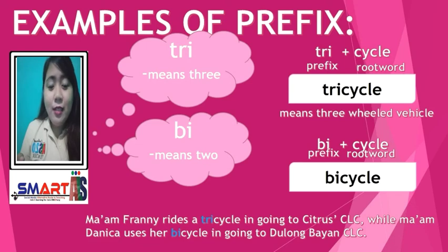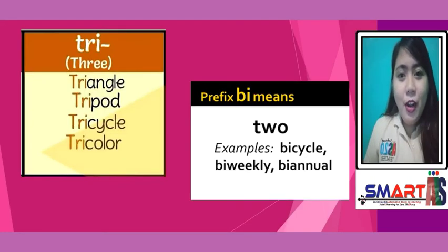So let us have the sentence. Mom Franny rides a tricycle in going to Citrus CLC, while Ma'am Danica uses her bicycle in going to Dulong Bayan CLC. Here are other examples of words having the prefix tri and bi. So let us have tri first. We have triangle, tripod, tricycle, and tricolor. Now, let us have the prefix bi. We have bicycle, biweekly, and biannual.